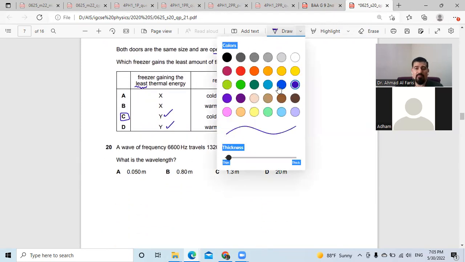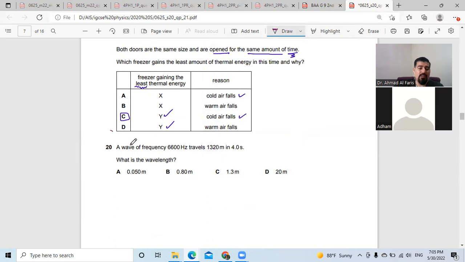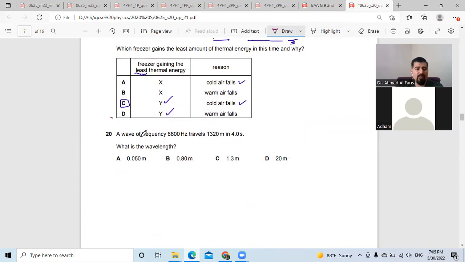Question number 20. This is about waves, the third block in the IGCSE Cambridge syllabus. A wave of frequency 6,600 hertz travels a distance of 1,320 meters in 4 seconds. What is the wavelength? Now we know that speed equals frequency multiplied by wavelength. We know this, but this is the second step.